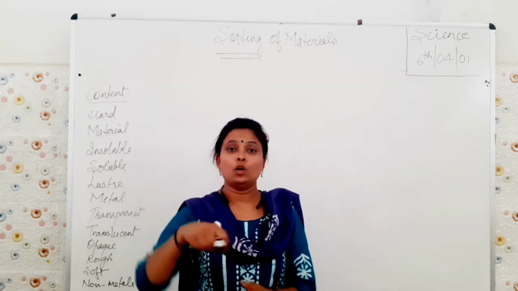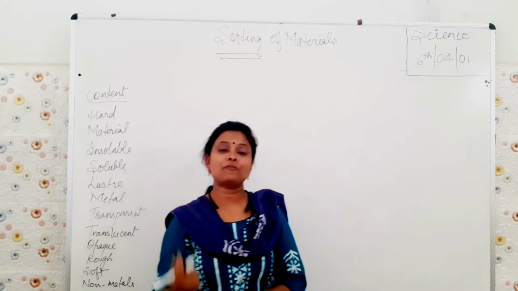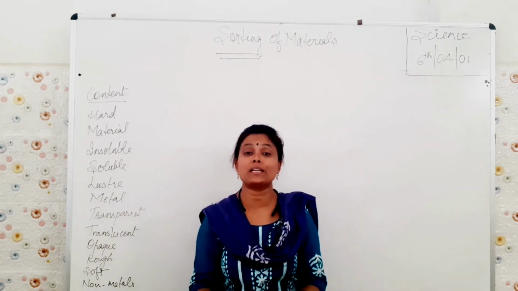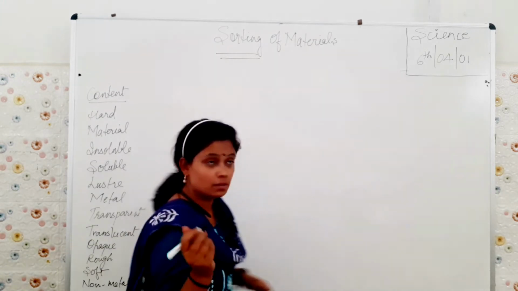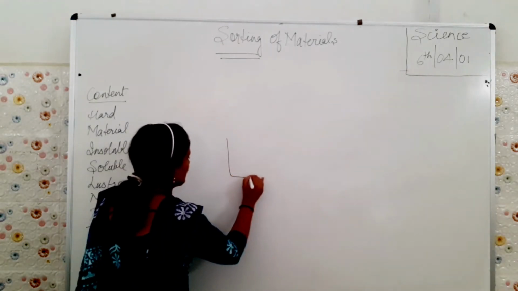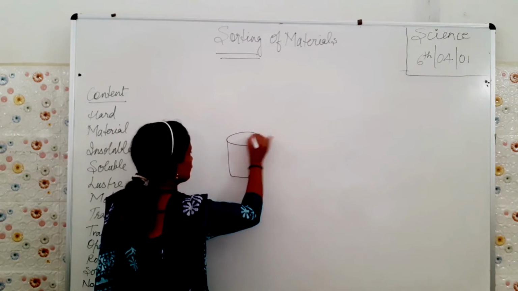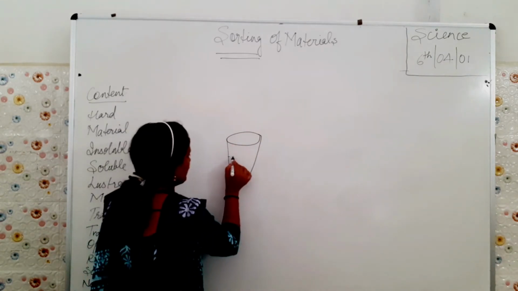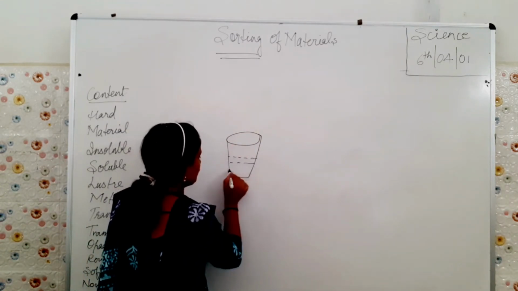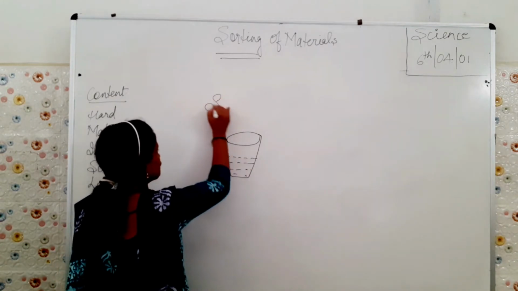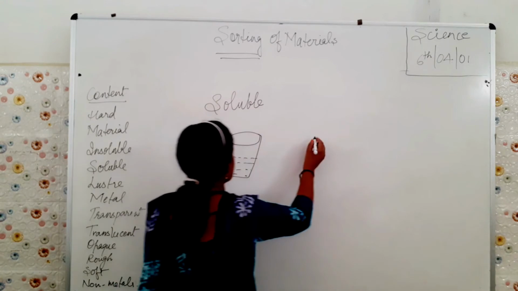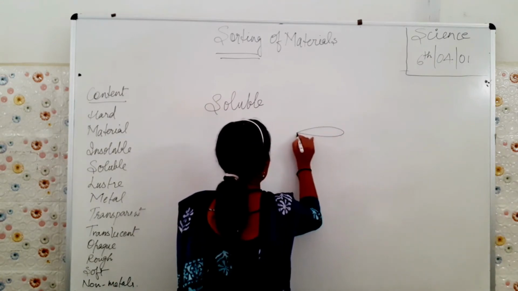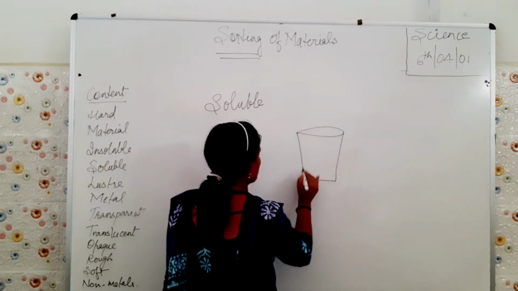Just mix it for a minute. Now after a minute, what are you going to see? There will be no granule of what? This thing, sugar. Take a glass. Okay? Till here it should be filled with water. This is the example of soluble. And this is the example we are taking for insoluble.